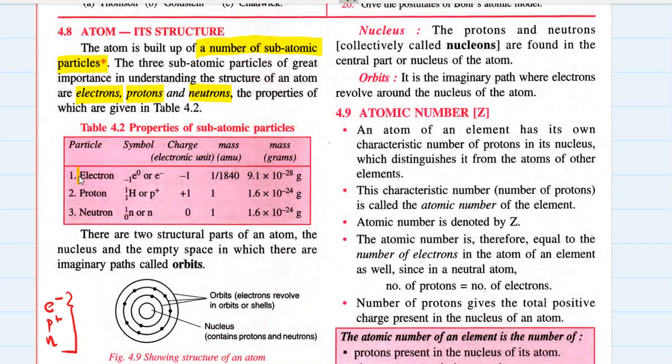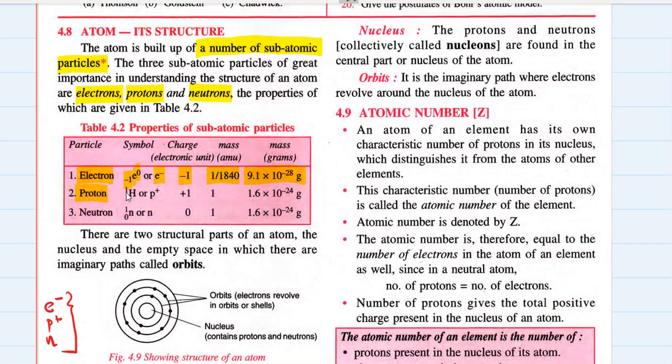The electron has the symbol e, whose superscript is 0, that is its mass, and subscript is -1, which is its charge. It is also denoted by e minus. Its charge is -1. Its mass is 1 upon 1840 times the mass of a proton in atomic mass unit, and in grams its mass is 9.1 into 10 raised to -28 grams.